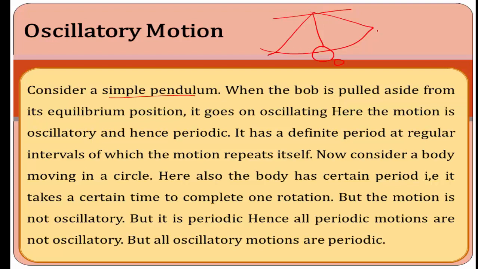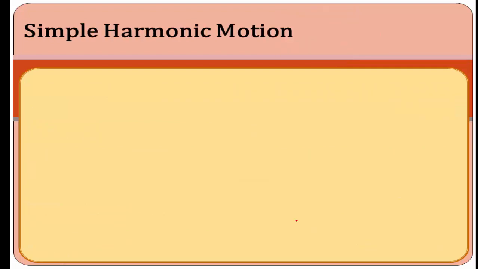This is the equilibrium position A, which makes a certain angle theta. Here the motion is oscillatory, hence it is also called periodic motion. That's why we say all oscillatory motions are periodic motions, but all periodic motions are not oscillatory. All these concepts you have already studied in your theory classes.